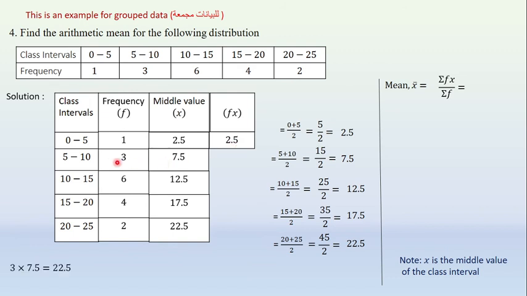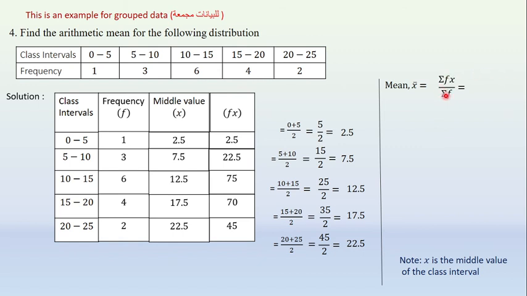Next 3 into 7.5. 3 into 7.5 is equal to 22.5. Right? 22.5 over here. Next 6 into 12.5 is equal to 75. 4 into 17.5 is equal to 70. 2 into 22.5 is equal to 45. So we got the fx and we have the f.